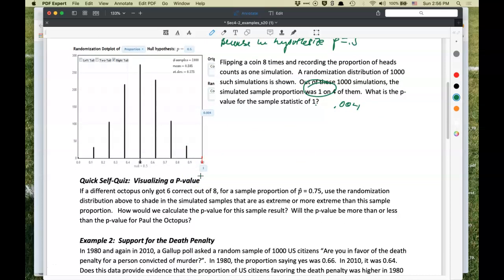Visualizing a p-value. If a different octopus only got 6 out of 8, for a sample proportion of 0.75, use the randomization distribution above to shade in the simulated samples that are as extreme or more extreme than this sample proportion. How would we calculate the p-value, and would it be more or less than the p-value for Paul the Octopus? So I'll pause and let you think about that.